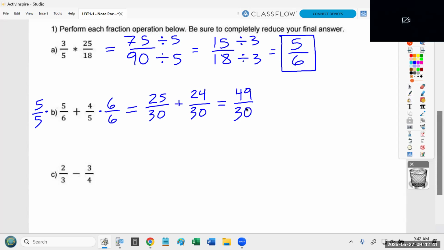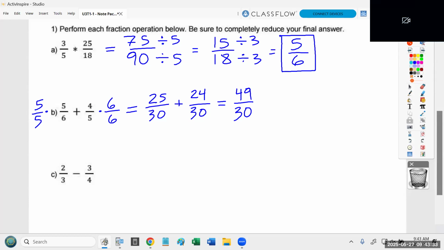Now, the directions are reduce the fractions. Can anyone think of a number that divides both 49 and 30? I'm going to go for a second time. Can anyone think of a number that divides both 49 and 30? So far, I've gotten silence.